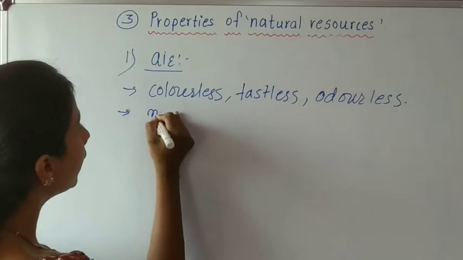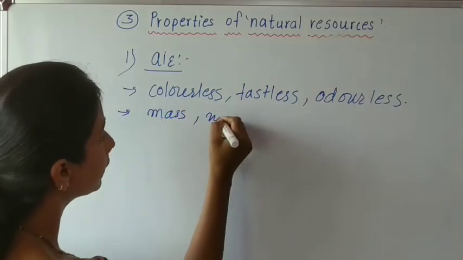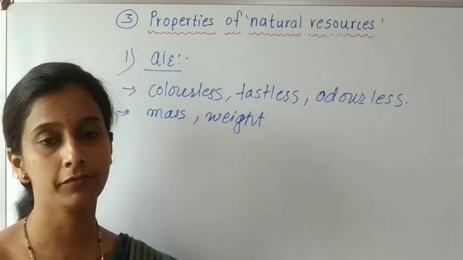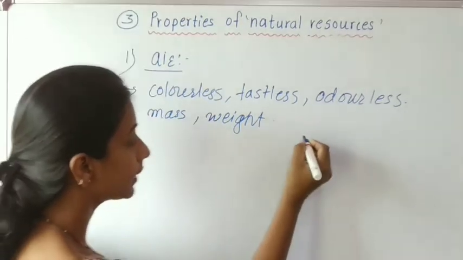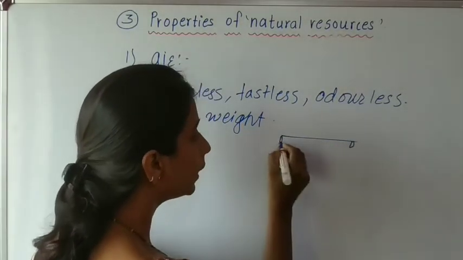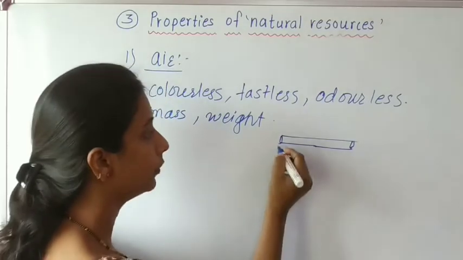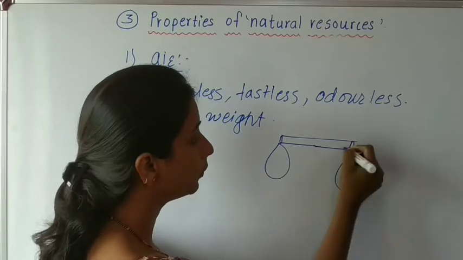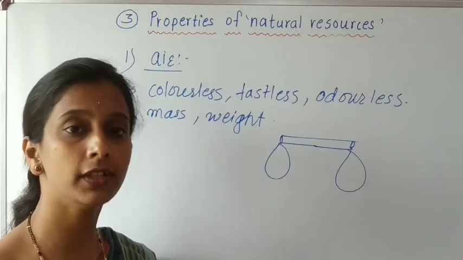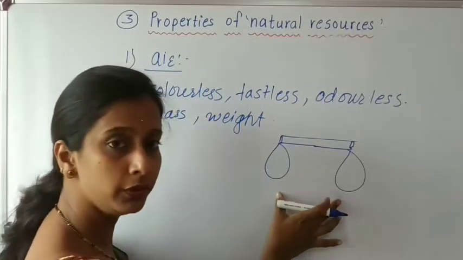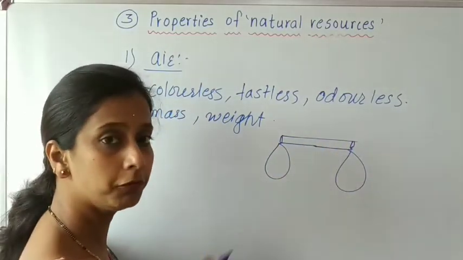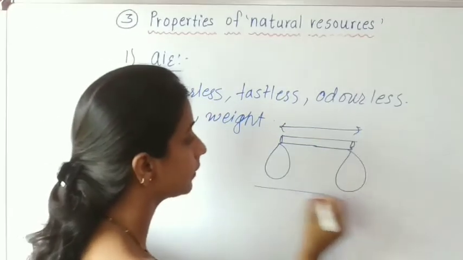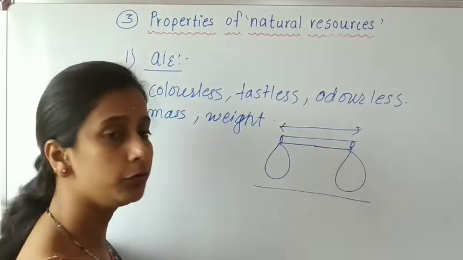Now come to the next, mass and weight. Students, air has mass and weight, both quantities. One experiment is given in your textbook. You can perform this experiment at your home too. Suppose this is a small plastic pipe, and if we tie balloons filled with air at both ends of the pipe, then we can see that the pipe remains horizontal to the surface.